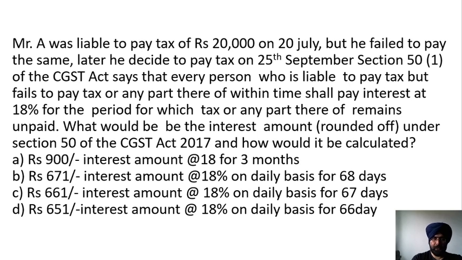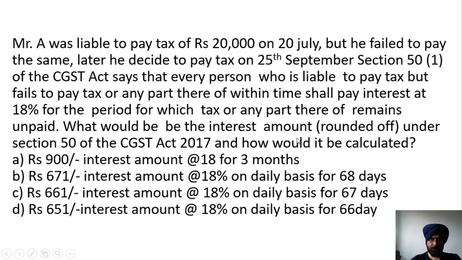Mr. A was liable to pay tax of rupees 20,000 on 20th July, but he failed to pay the same. So on 20th July, GST has not been paid. Later, he decided to pay the tax on 25th September. So in the month of September, GST has been paid. Section 50 of the CGST Act says that every person who is liable to pay a tax but fails to pay the tax or any part thereof within time shall pay interest at 18% for the period for which the tax or any part thereof remains unpaid. Therefore, interest has to be paid if default is made in payment of GST, at the rate of 18%.